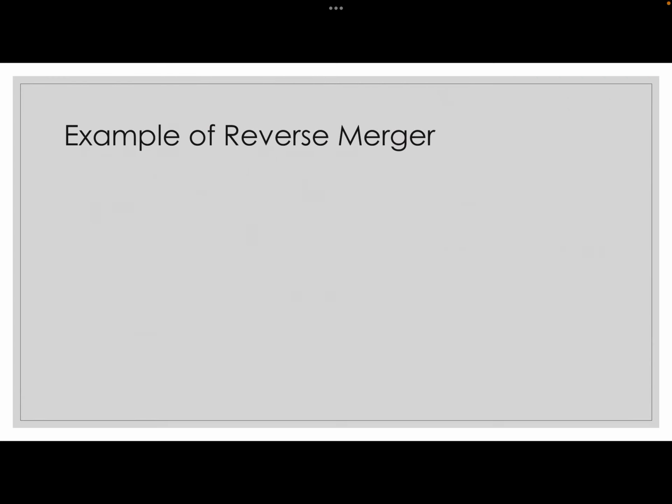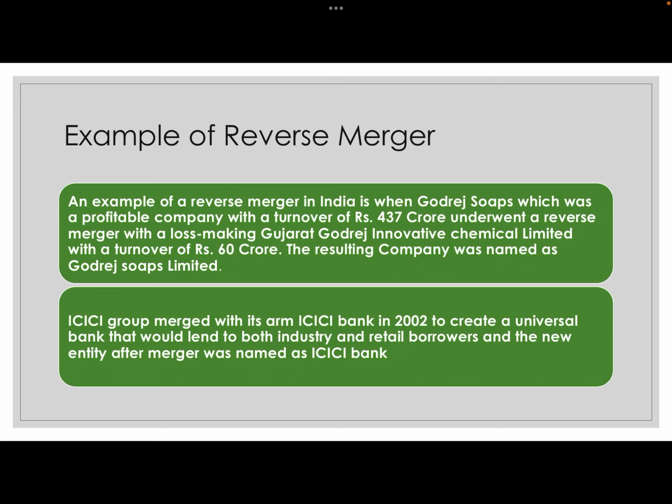So what is an example of a reverse merger? One example is that Gujarat Godrej Innovative Chemicals was a public company, and Godrej Soap was a private company. Godrej Soap acquired Gujarat Godrej Innovative Chemicals, and ultimately it became Godrej Soap Limited. So that's how a reverse merger works. Another example is when ICICI Group merged with its own arm ICICI Bank. ICICI Bank is a small part of ICICI Group. ICICI Group was a public company.